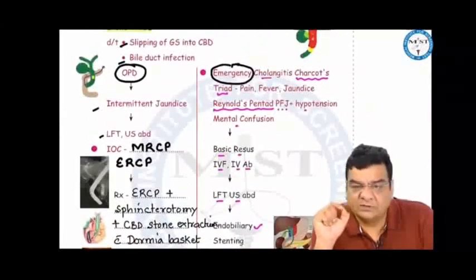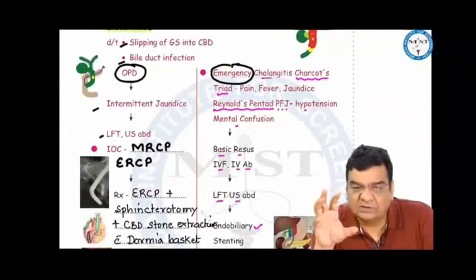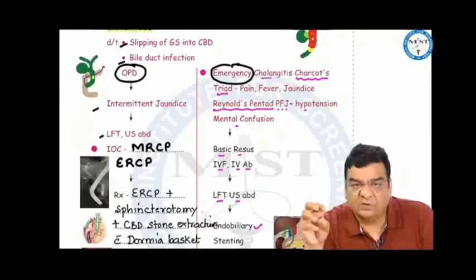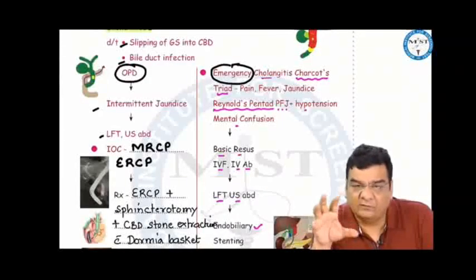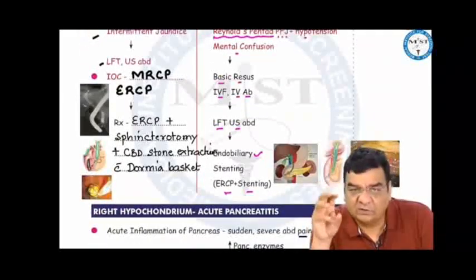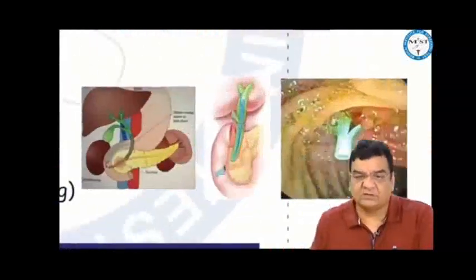However, if the patient comes to us in emergency with a complete traffic jam in the CBD, proximal dilatation, and cholangitis, with pain, fever, jaundice, Charcot triad, or Reynolds pentad, pain, fever, jaundice, hypotension, mental confusion, the first motive is to save the life: IV fluids, IV antibiotics, and if possible a quick LFT and ultrasound. Then to save the life, we have to remove the septic load, so we do endobiliary stenting, which is ERCP and stenting.